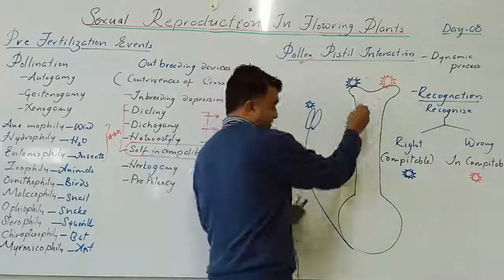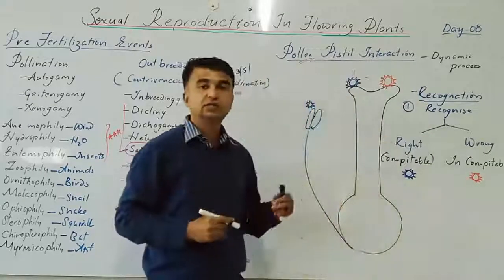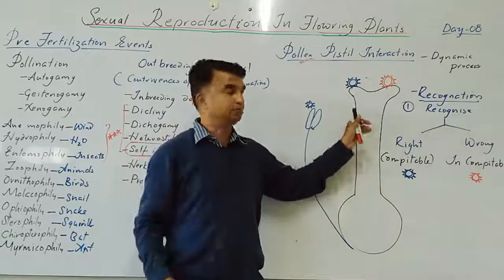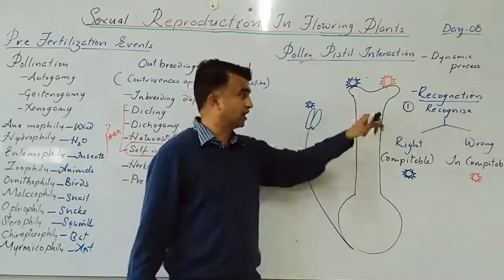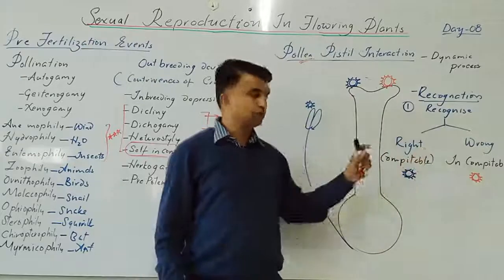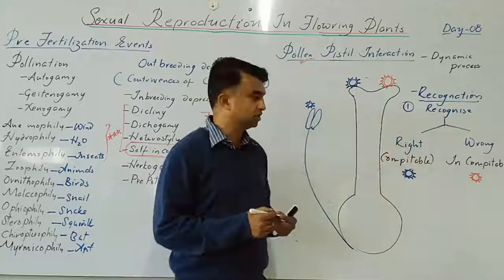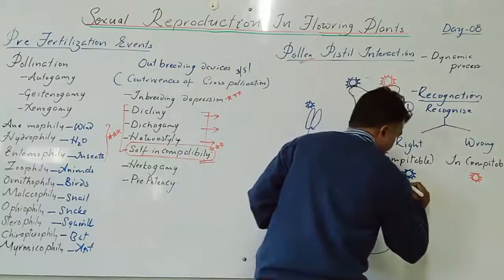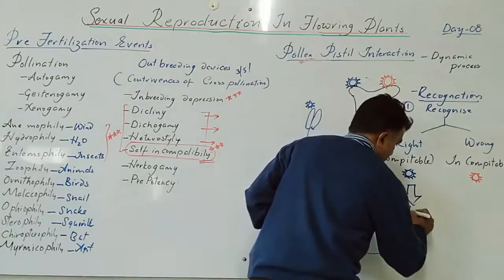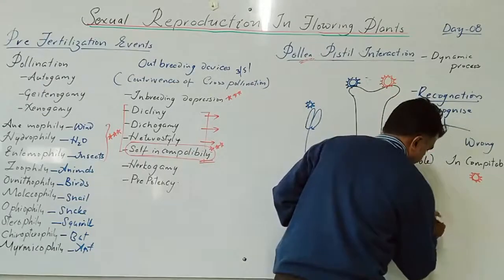Now the first function, recognition. The stigma or the carpel, means the pistil, has the capacity to recognize which is a right type and which is a wrong type. Yes, two possibilities. If it is a right type of pollen grain, then it will accept the pollen grain.